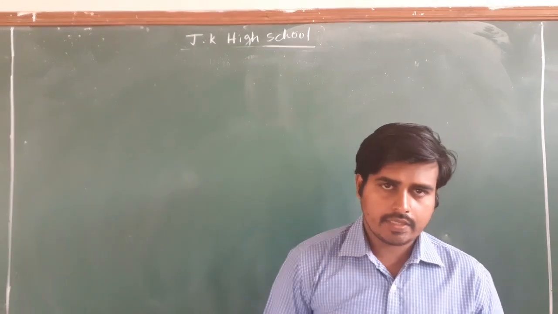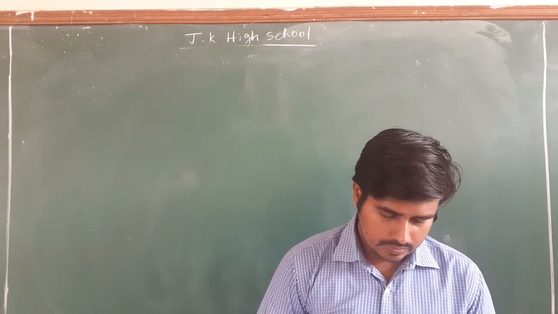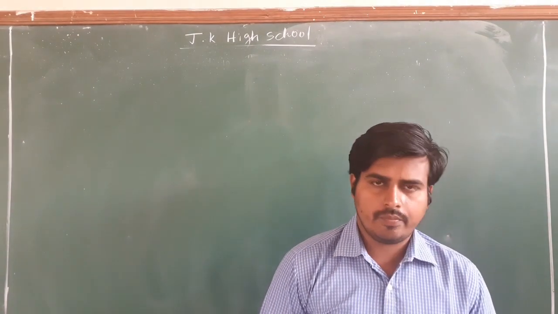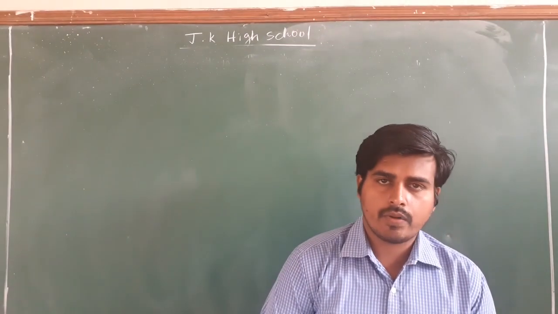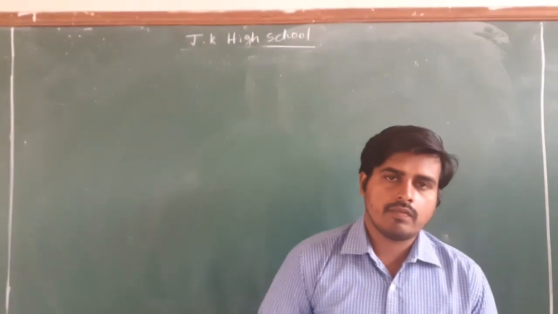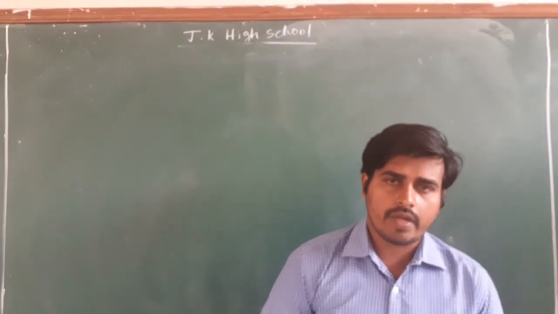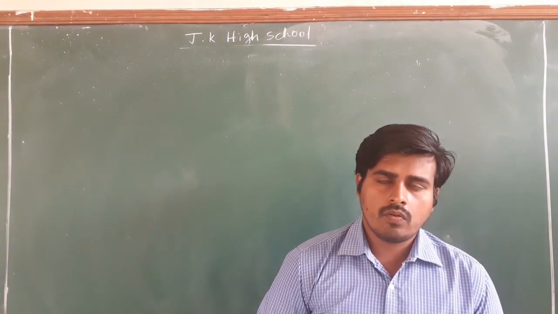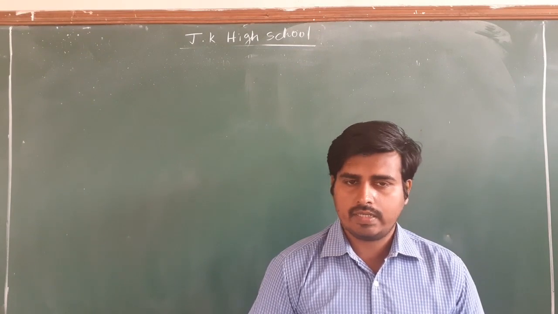Therefore I am starting chapter 10 from 10.2. I am skipping 10.1, which means I am not solving any problem from 10.1, and I will not ask any question from 10.1. From 10.2 I will start: 10.2, 10.3, 10.4 and 10.5. These four exercises discuss the construction of different types of triangles.